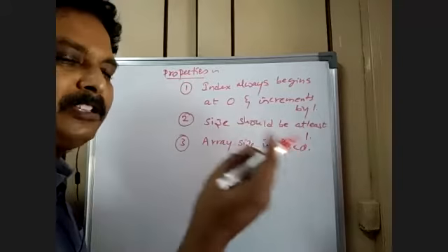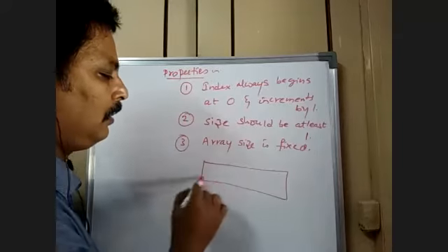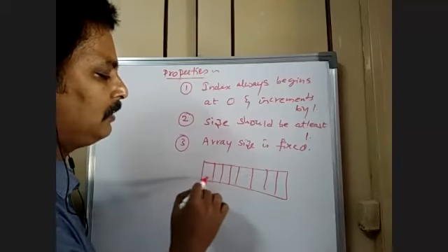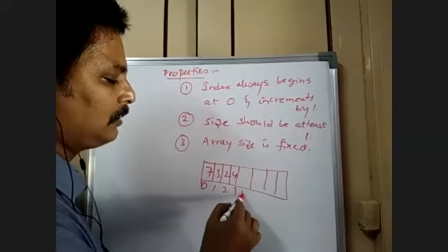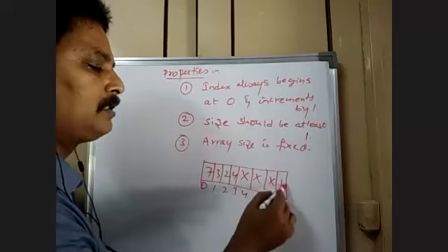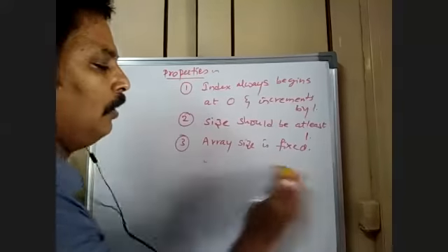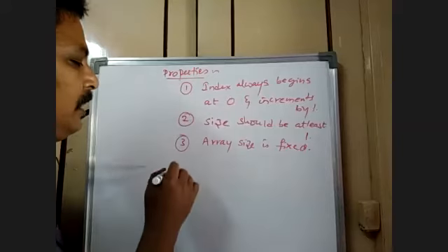There may be a possibility of wastage of memory. Suppose I have stored the locations like this: 7, 3, 2, 4. Now I didn't use the other locations, but still it's a mere waste. So as the size is fixed, there may be wastage of memory.